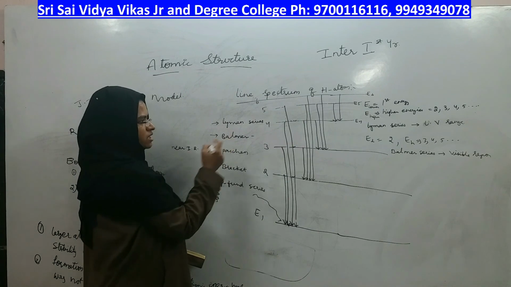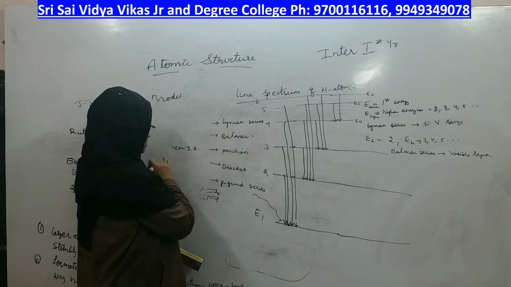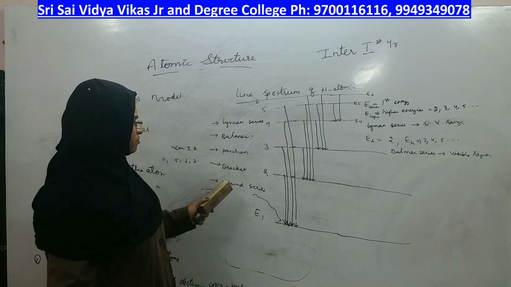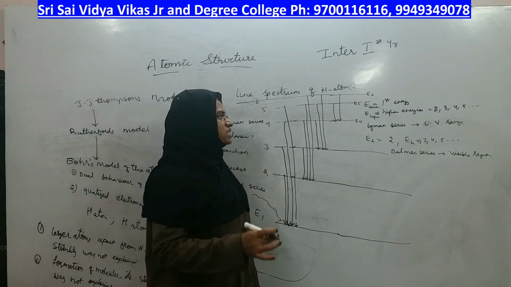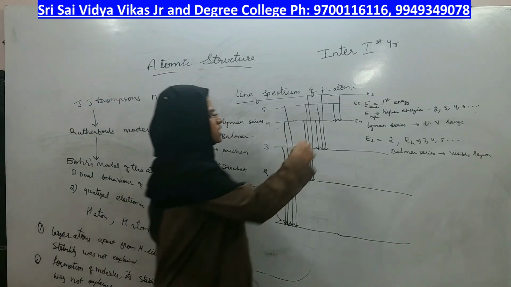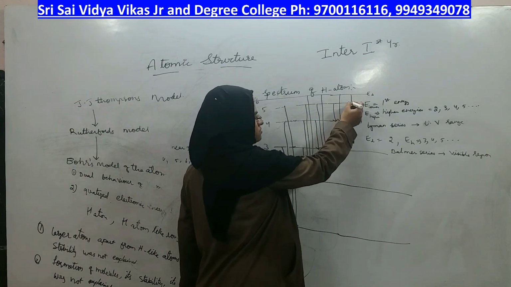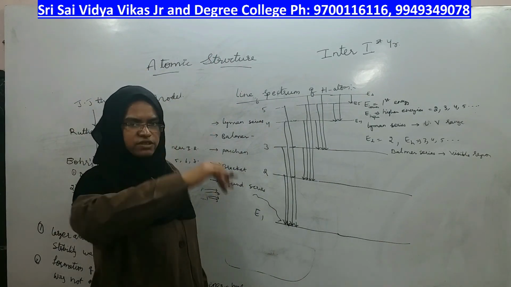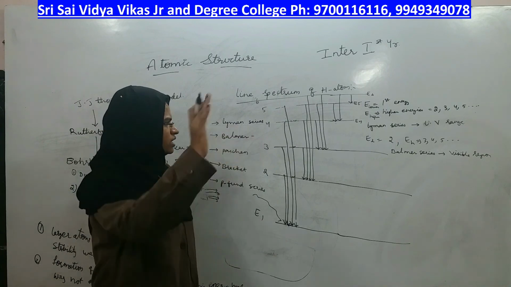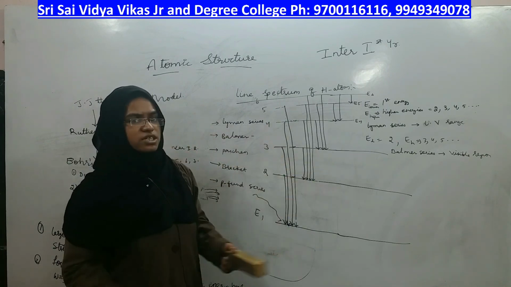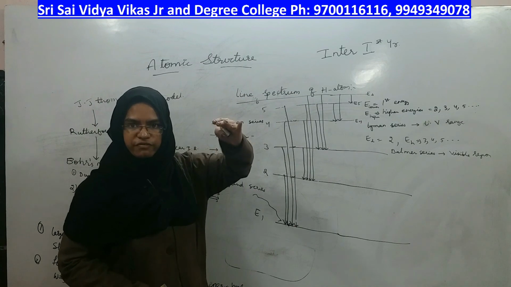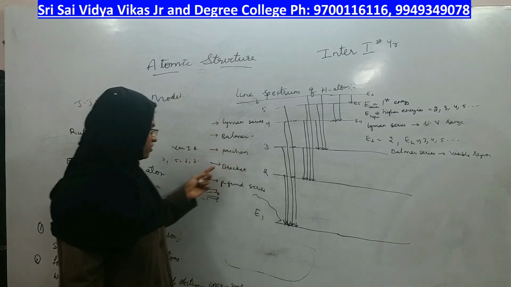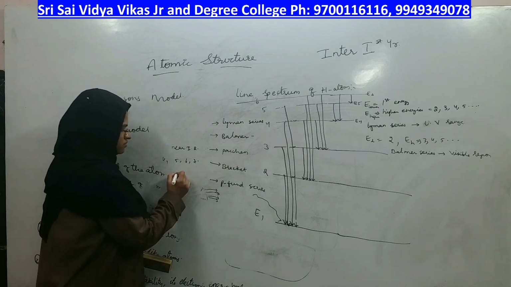So, Brackett means lower energy level is 4th, higher is 5th or 6th or 7th. Coming to the Pfund series, lower energy itself is 5th, which means it has to come to 5th. From where? From further higher: 6th to 5th, 7th to 5th, or 8th to 5th and so on. But the lower energy itself is so high, at 5th. That means what about higher energy? It has to be even higher. And that region falls under far IR.